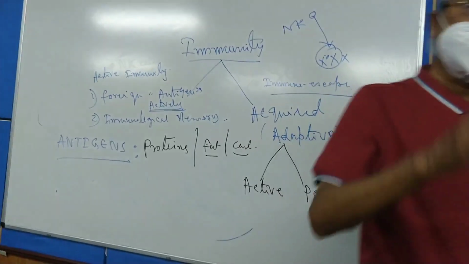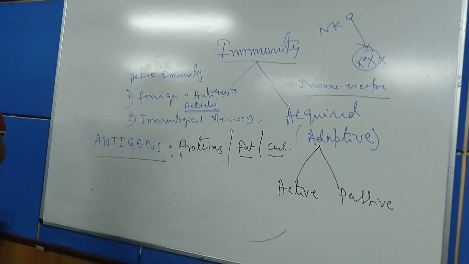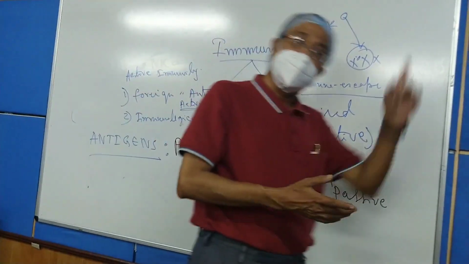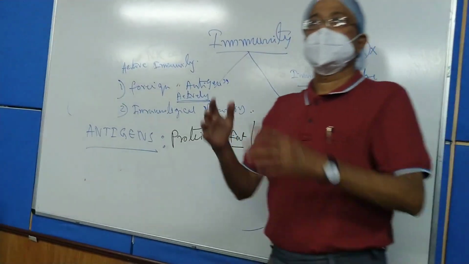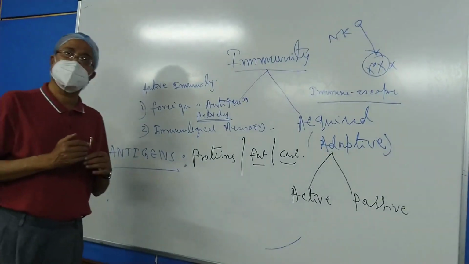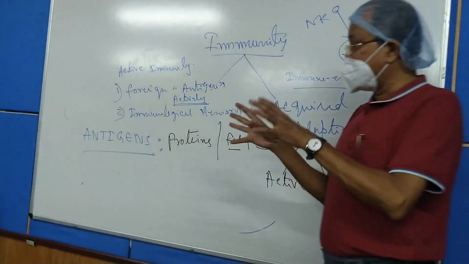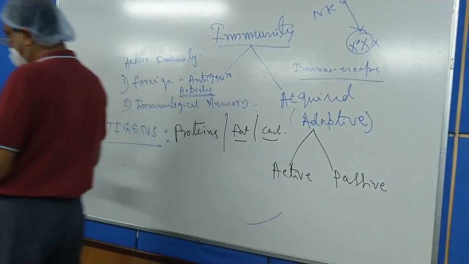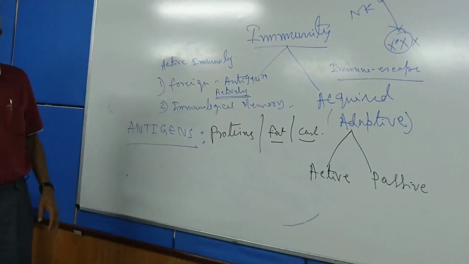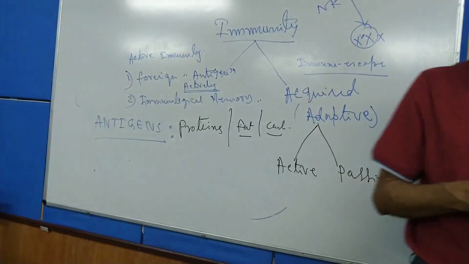The antigens are non-self, that is, the biological system it is entering is not endowed with that particular antigen before. So it is a foreigner, a newcomer to the subject's body, and it is protein in nature, so that the body can react against it. Most of the antigens are protein in nature, though complex carbohydrates and fat may act as antigen. I am going to that part later on.